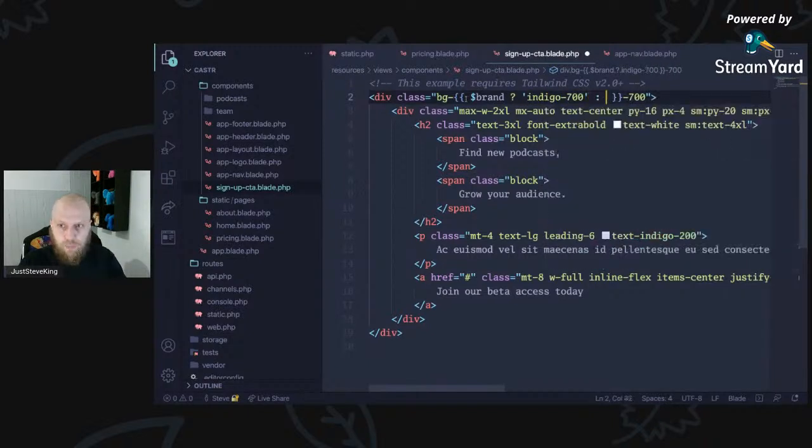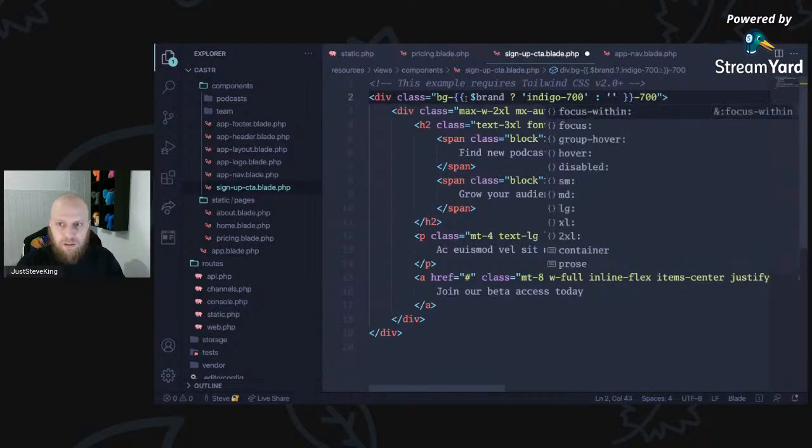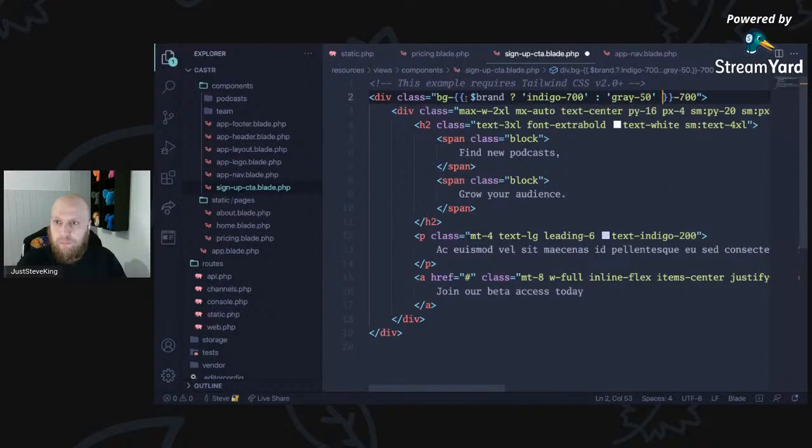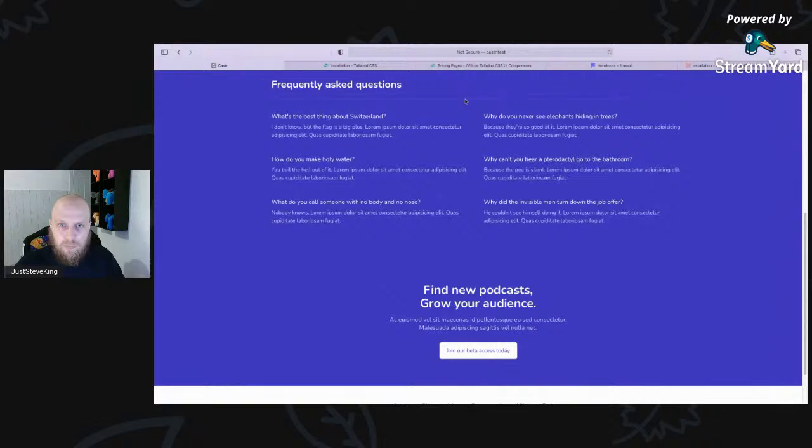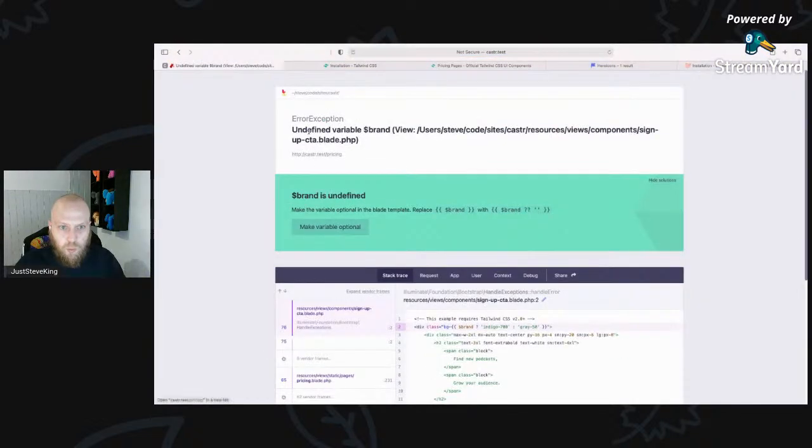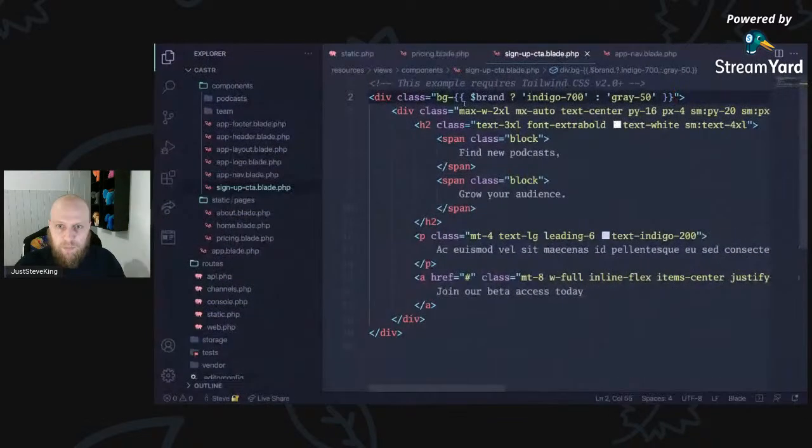If we haven't passed in brand, then we will just do this gray 50. Undefined variable brand. Set brand.